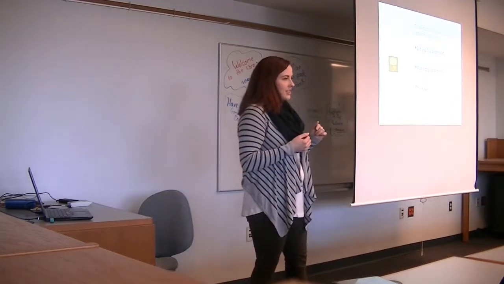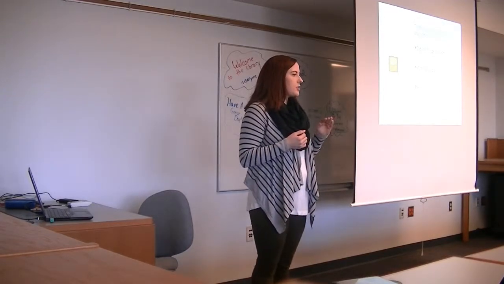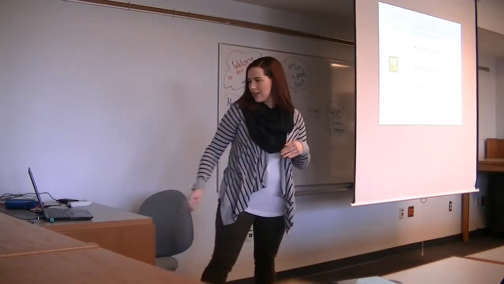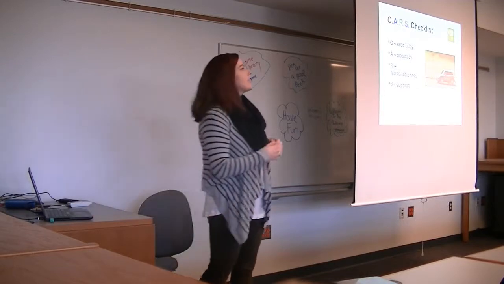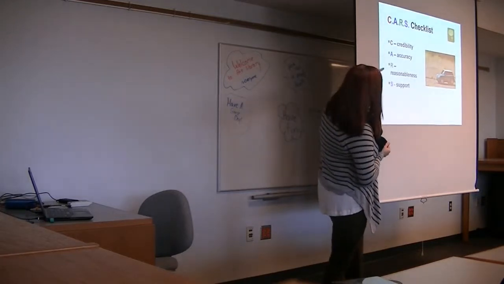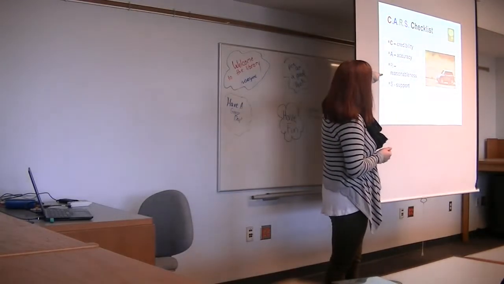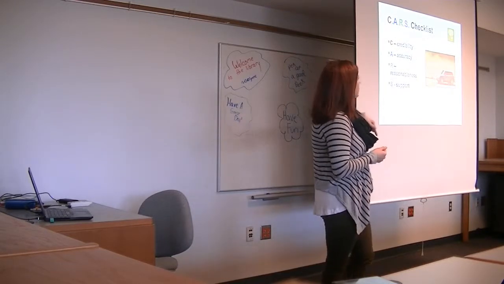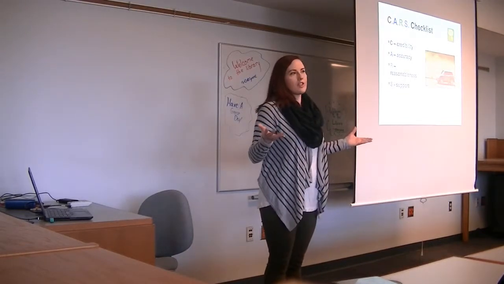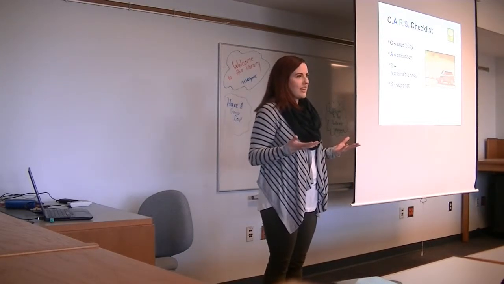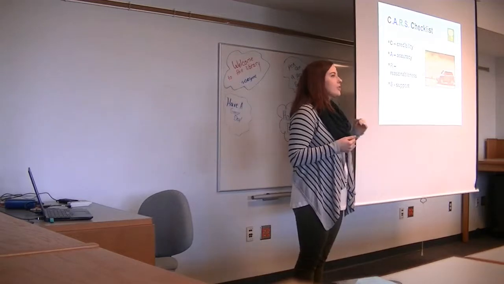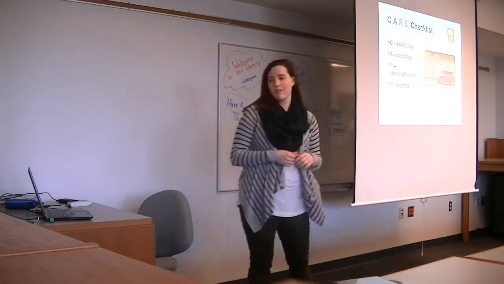Well, we're going to go through a checklist today, a 4-point checklist that's going to walk you through the steps of evaluating a source you find online and the things you need to consider as you're analyzing it. And good news is, it spells out a really handy acronym, CARS. So the things we're going to be looking for are credibility, accuracy, reasonableness, and support. And these are things you can check not just for this research assignment, but for future research, and just for life in general. If you're finding information online, anybody can be putting that information out there. So it's really important that you know the different points to look for to prove that this is a good, reliable, valid source of information.